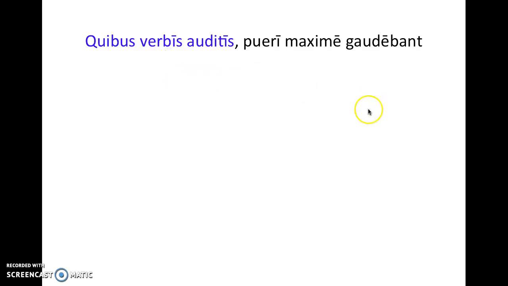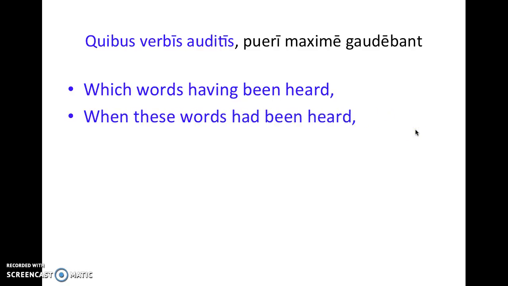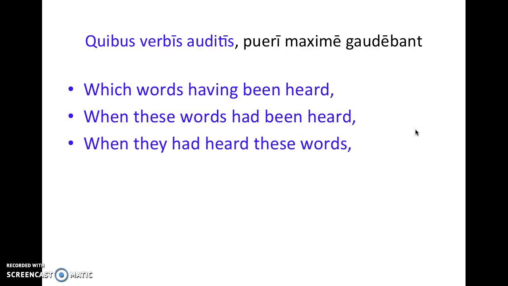So the most common way people translate is to use the literal translation. So the literal translation of this word is which words having been heard. Sounds kind of strange. So maybe we want something with a little more flow. So we can always try when these words had been heard. Now you wouldn't often think of translating quibus these, but which really just doesn't make sense in this sentence, at least not in English. And you can also change it to an active form when they had heard these words. So any of those 3 are going to be acceptable.